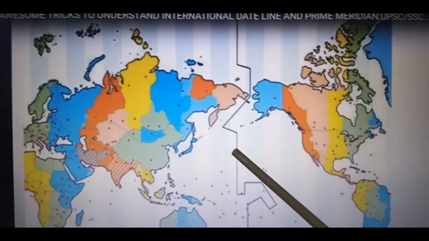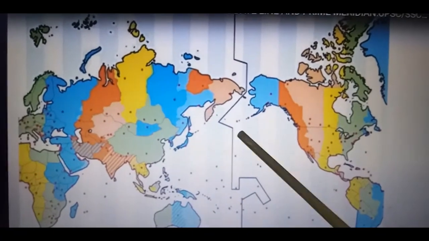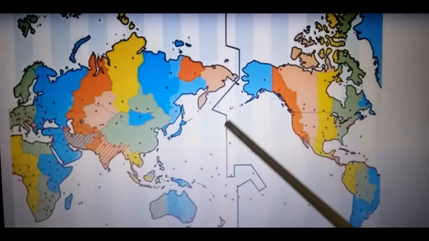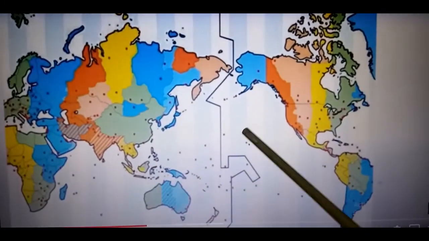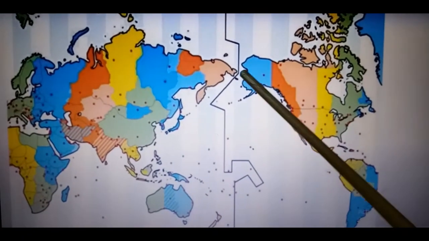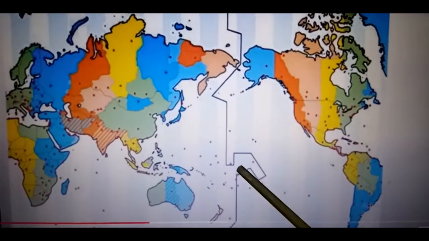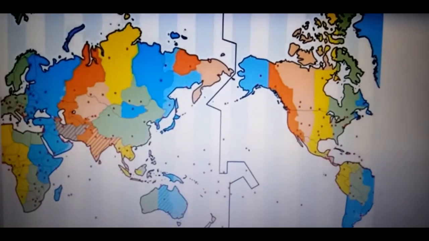It does not have any degrees east or west. It is like the 0 degree prime meridian, and it is a zigzag line falling in the Pacific Ocean. This is the Bering Strait from where it diverts, and then there are islands from where it is diverting, and therefore it follows the zigzag line.